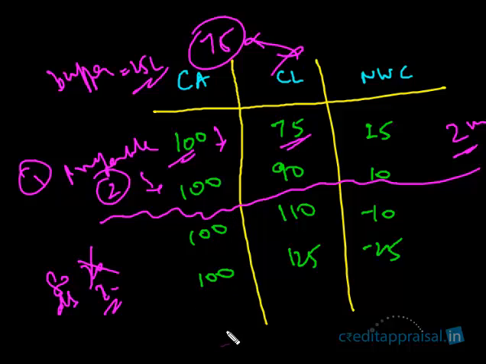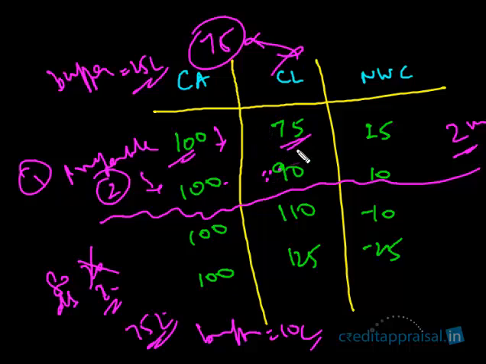But what about the second case? See what happens in the second case. The buffer is only 10 lakhs. 100 minus 90, the buffer is only 10 lakhs. If the current assets, as in the first example, were to fall by 25 lakhs, if they become only 75 lakhs, say 25 lakhs of debtors have not paid and it has become only 75 lakhs, you cannot meet the payment of 90 lakhs. Is it clear? If the shortfall was the same in both cases, 25 lakhs, in the second case you will not be in a position to meet the payment of 90 lakhs, whereas in the first case you'll be able to meet the payment.